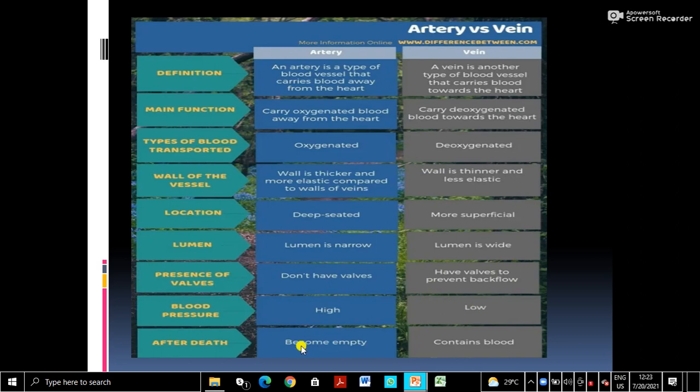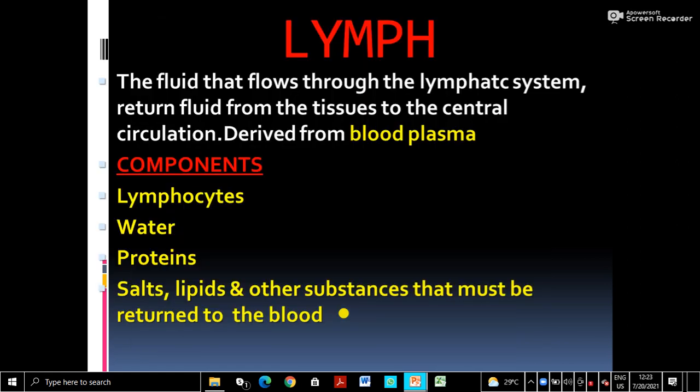Then after death, this is a very interesting thing. Arteries become empty after death, but the veins still contain blood. So these are some more information regarding arteries and veins. The question can come, write the differences between arteries and veins. So you can write all these points.